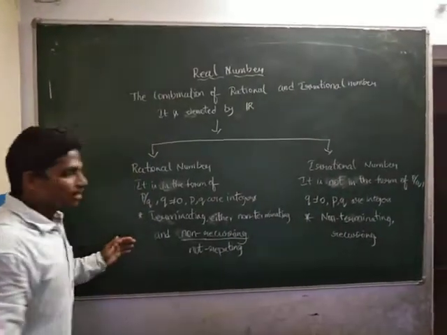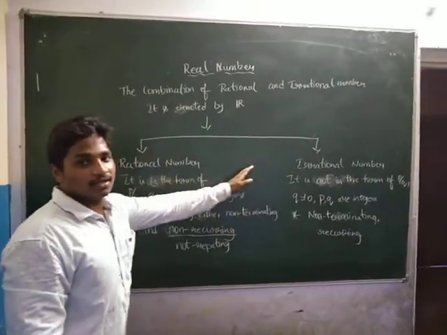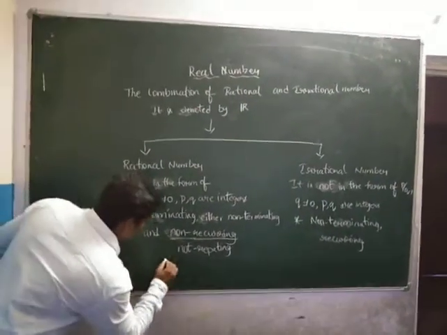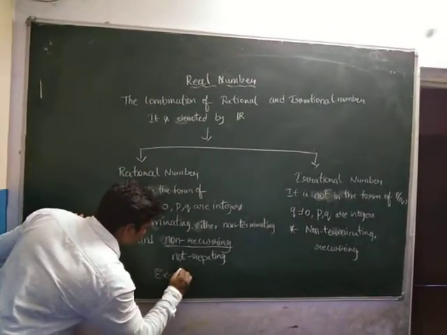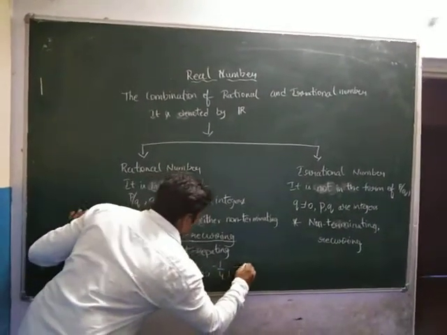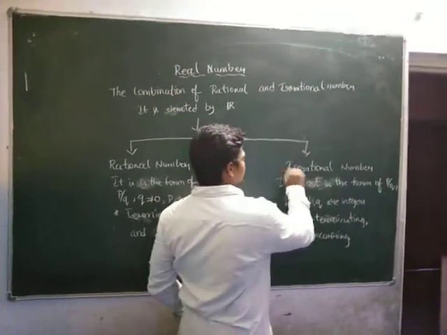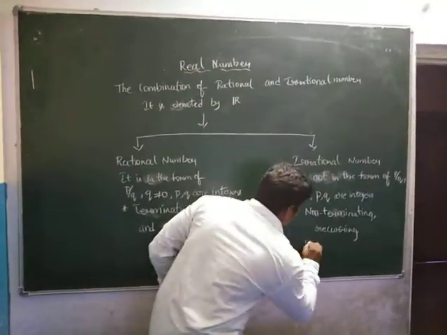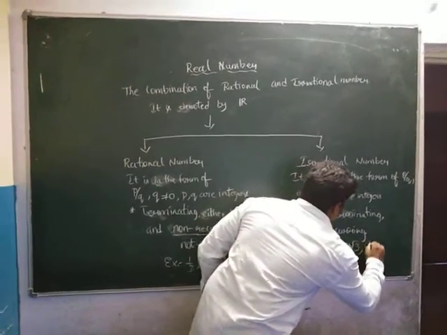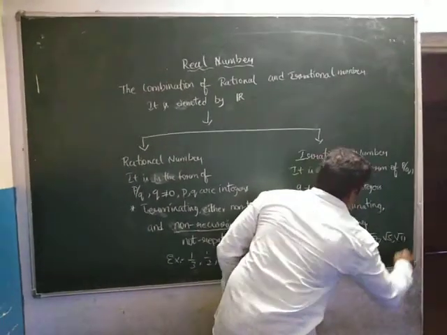So what are the examples for rational numbers and irrational numbers? Rational numbers look like 1 by 3, 1 by 2, minus 1 by 4, minus 6 by 7, like that. Irrational numbers look like root 2, root 3, root 7, root 5, root 11, like this.